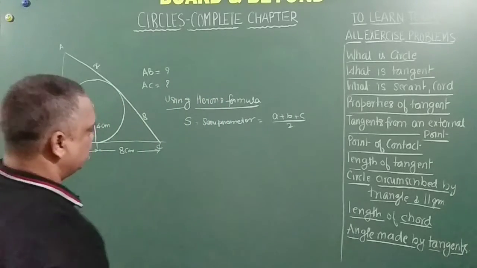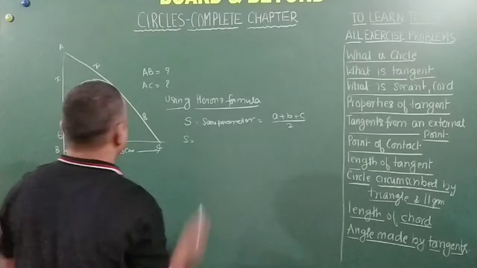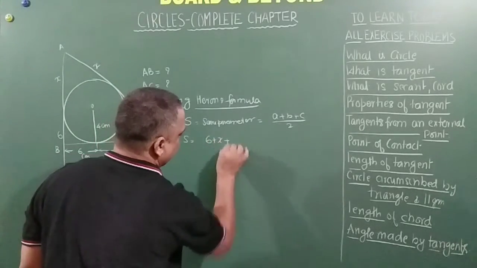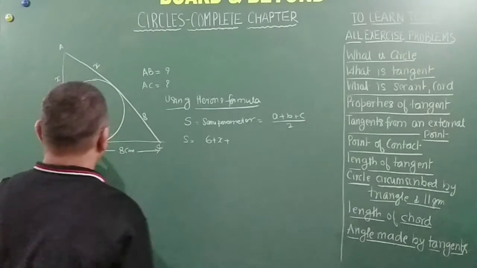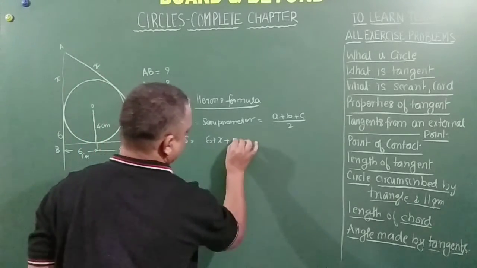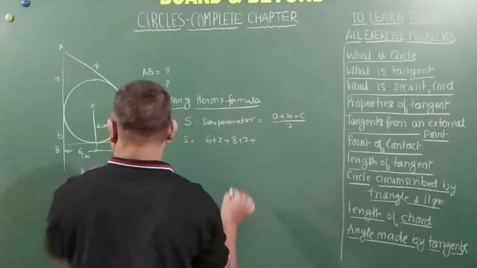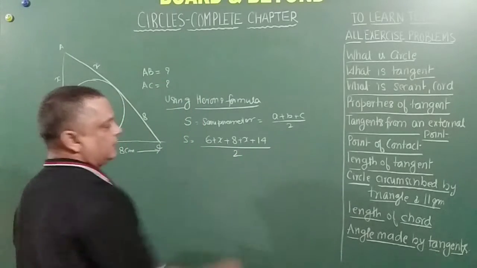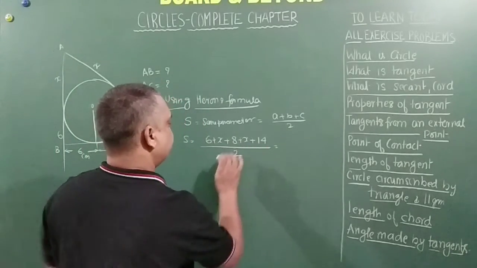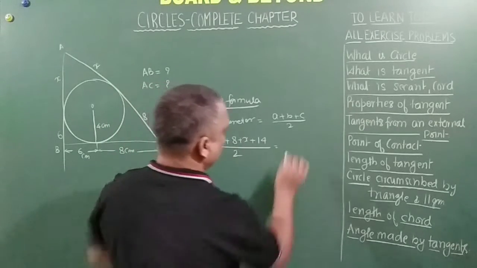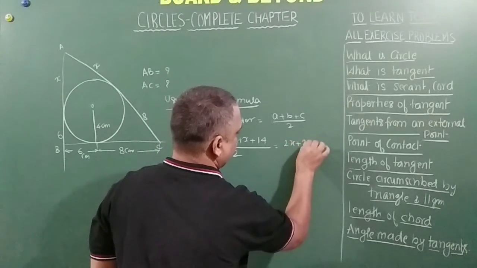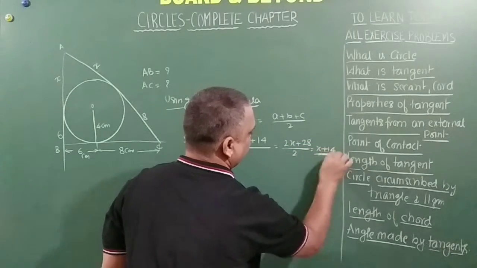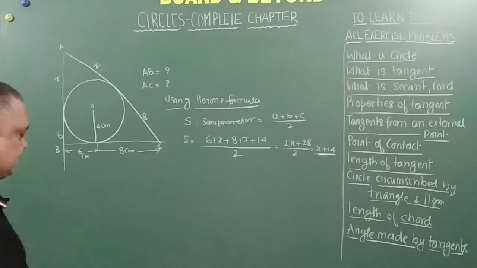So here in our case, S will be 6 plus x, and then 8 plus x, plus 14, all divided by 2. You have to keep a little patience here. That is 2x plus 28 divided by 2, which is equal to x plus 14. We'll keep that as our S.